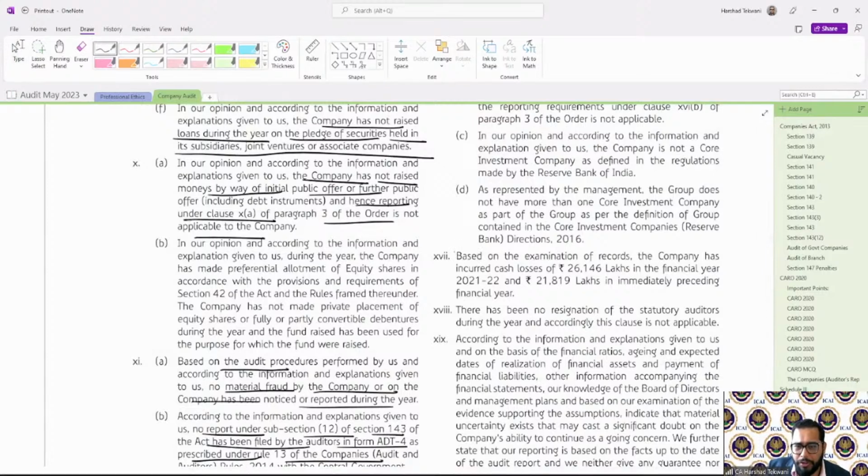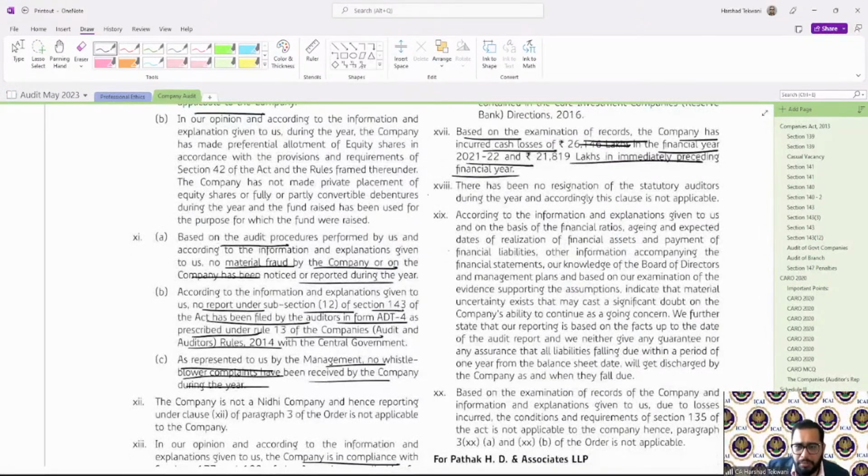So here also cash losses are there. Based on the examination of records, the company has incurred cash losses of this much amount in the financial year and this much in the immediately preceding financial year. No resignation. Okay. Now here, based on all the information, the evidence supports the assumption that a material uncertainty exists that may cast a significant doubt on the company's ability to continue as a going concern.